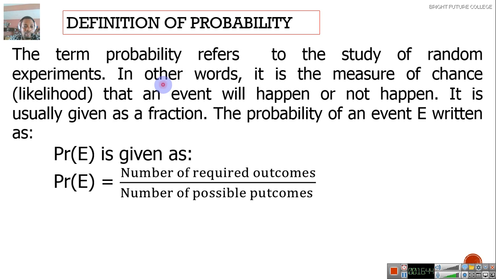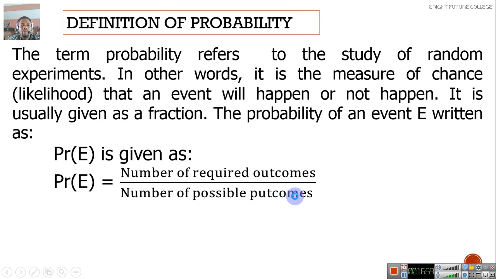Now, what is the mathematical expression for probability? Probability of an event, that's P of event, is the number of required outcomes over the number of possible outcomes.